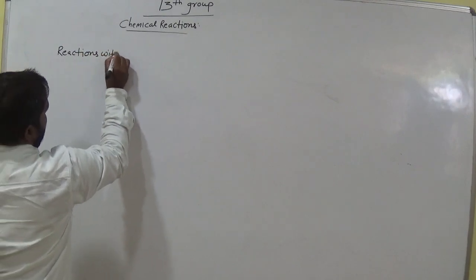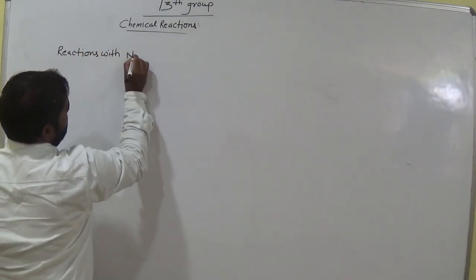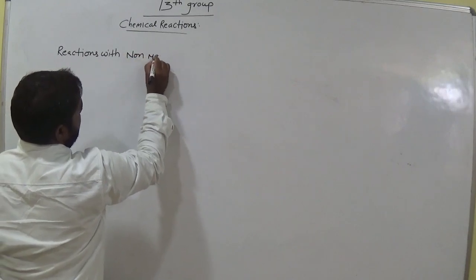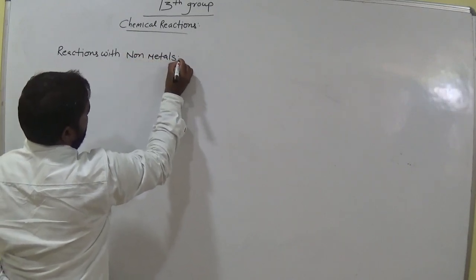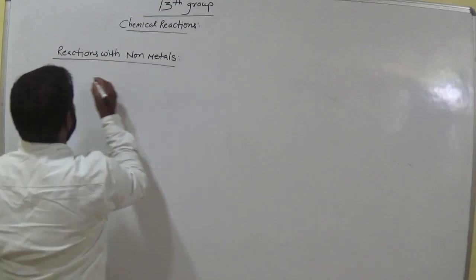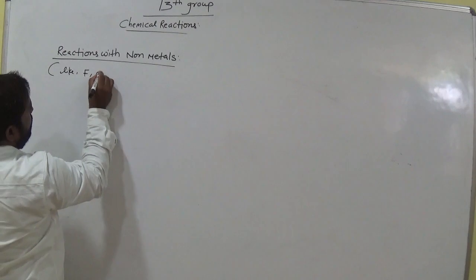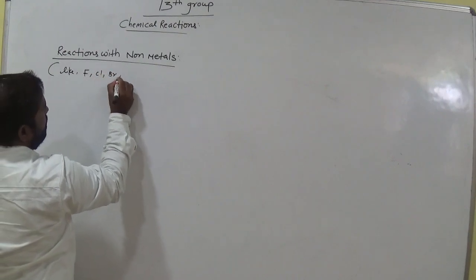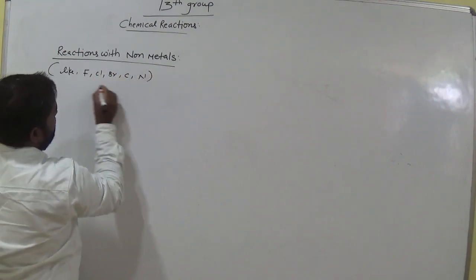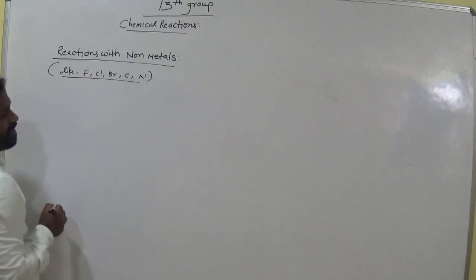Reaction with non-metals. Non-metals means like fluorine, chlorine, bromine, carbon, nitrogen. These are all non-metals. Okay, clear?